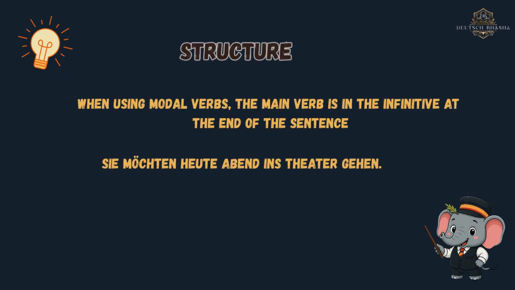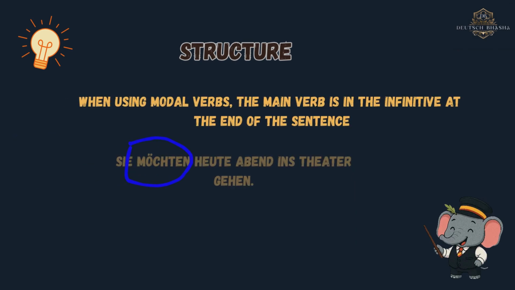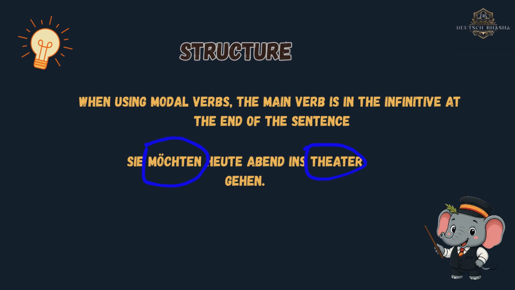Rule 1. In declarative sentences, the modal verb is in the second position, and the main verb, in infinitive form, goes to the end of the sentence. Example: Sie möchten heute Abend ins Theater gehen. They would like to go to the theater this evening. Here, möchten is in second position, and gehen is at the end.